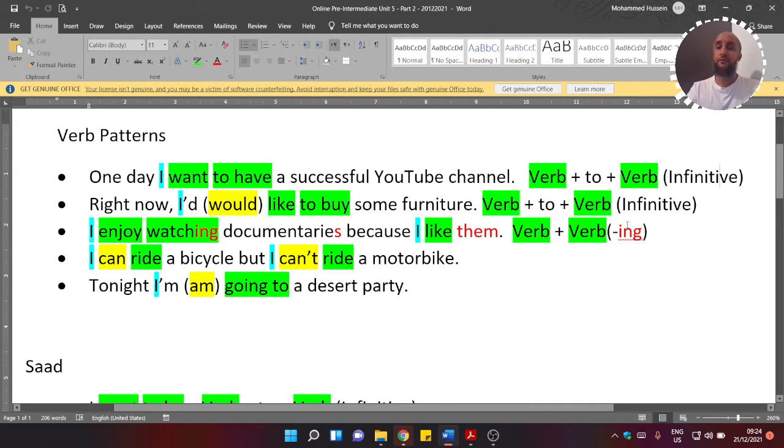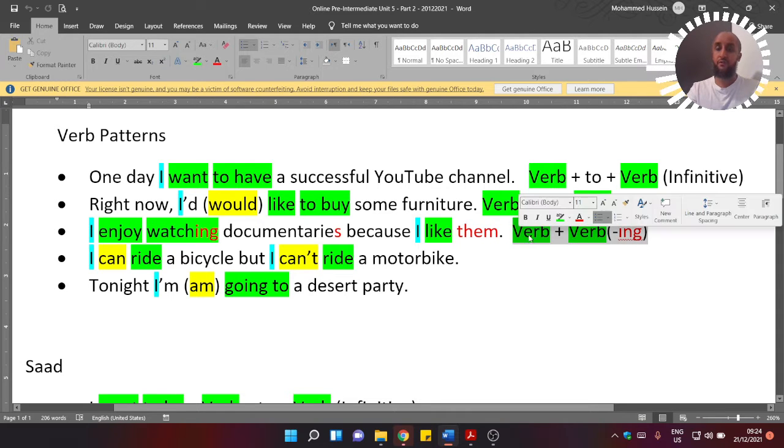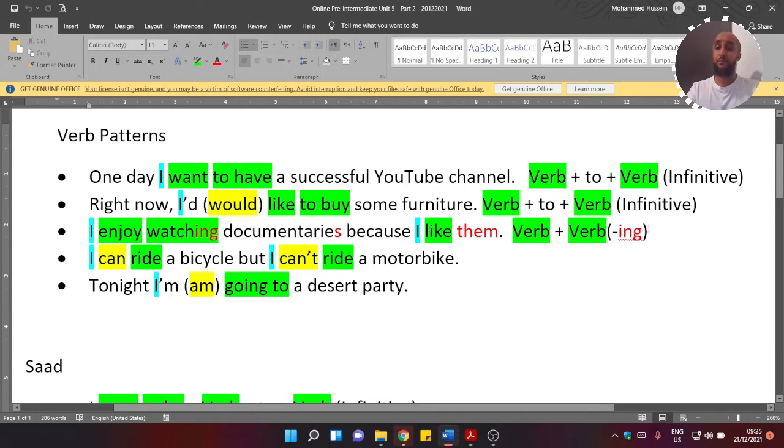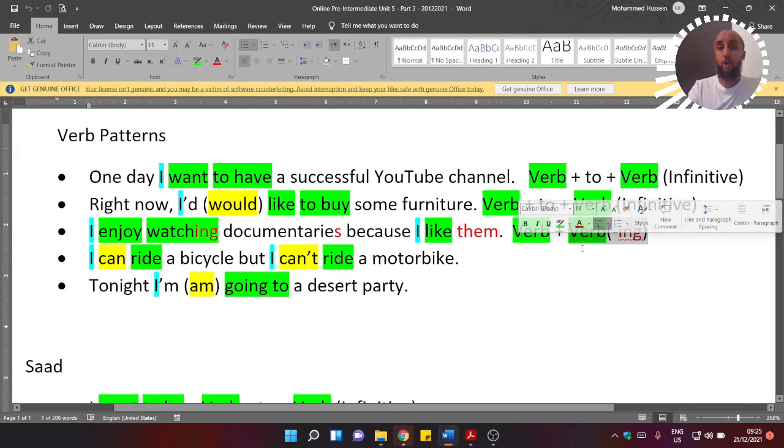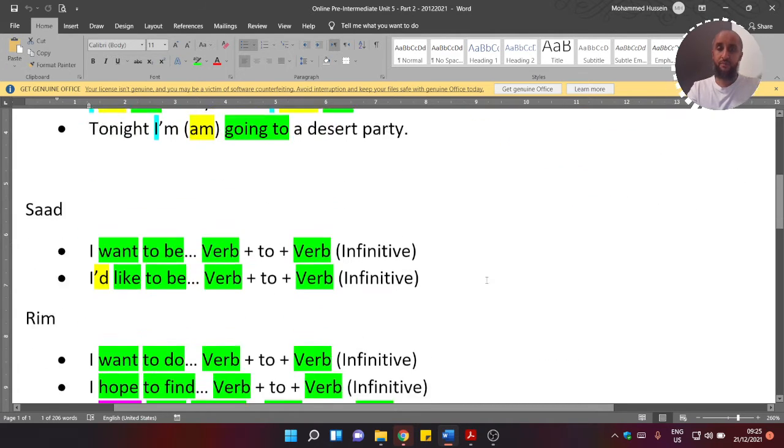The other pattern that we looked at was the verb plus another verb with the ing form. I did allude to the idea that there is a different name for this verb, so we're going to talk a little bit about that later on.